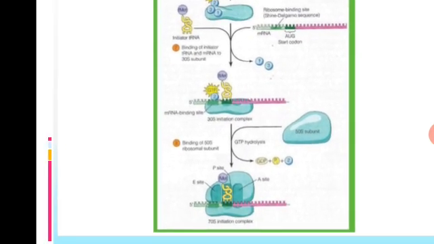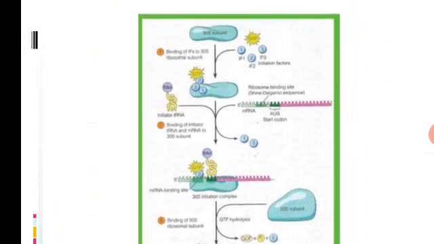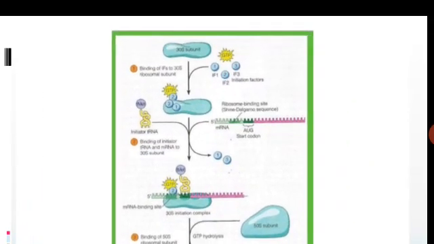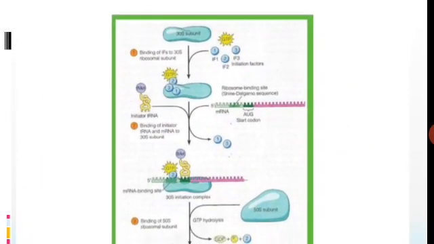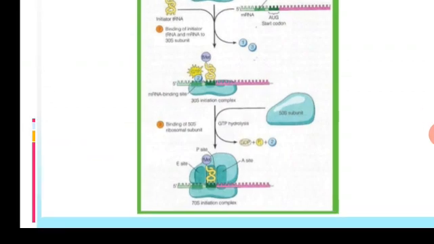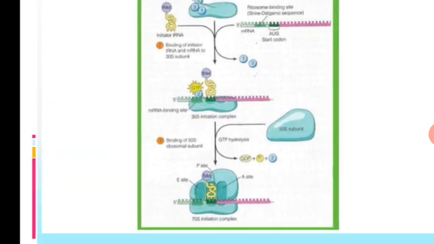You can see here, the first step is initiation. So the initiation complex is formed over here. They have shown the binding of the initiation factors to the 30S ribosomal subunit. Second step is binding of the initiator tRNA and the mRNA to the 30S subunit. Then binding of the 50S ribosomal subunit. So they have shown the sites on the larger subunit. You can see over here. So this is explaining the process of translation.